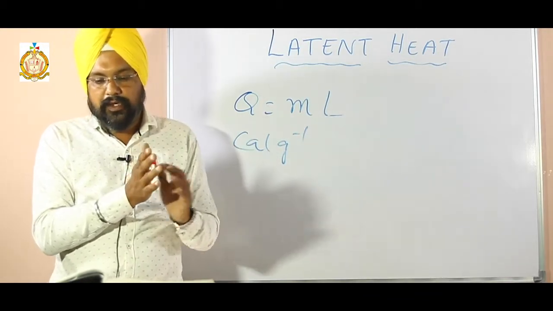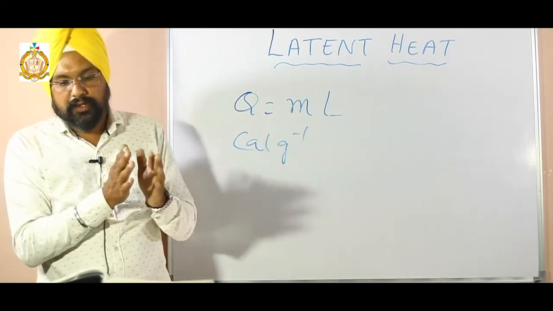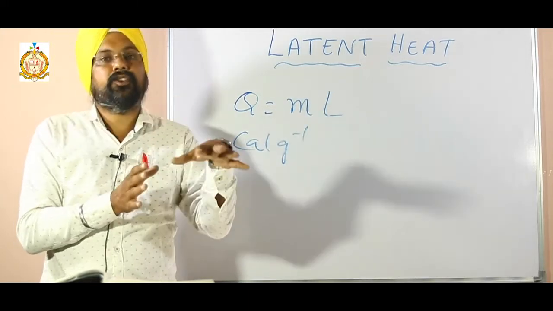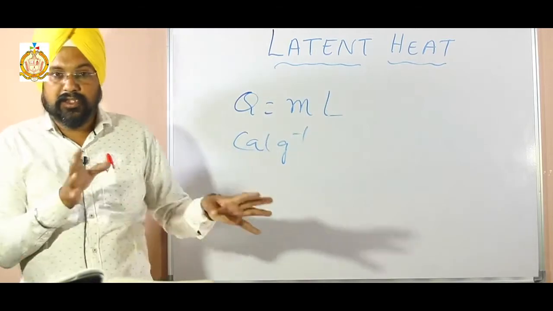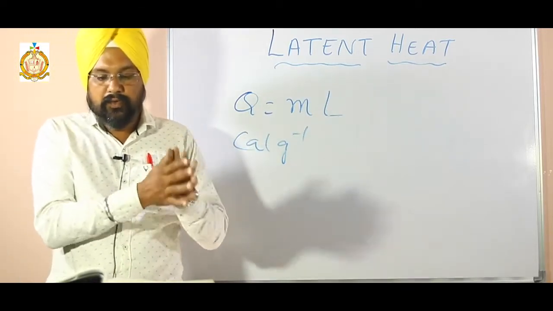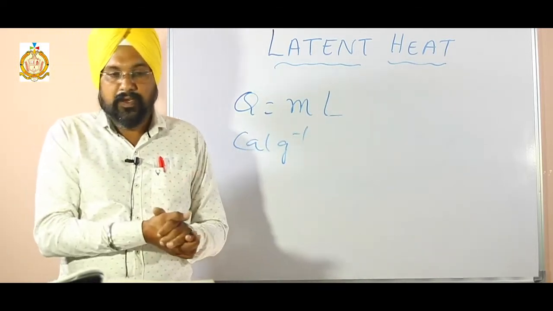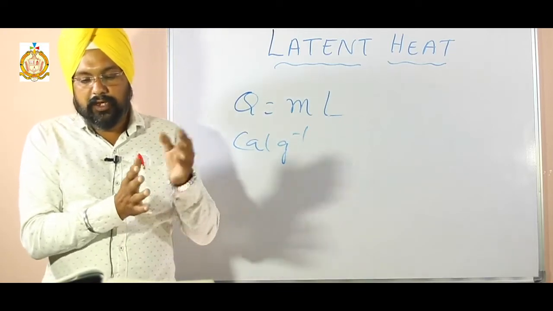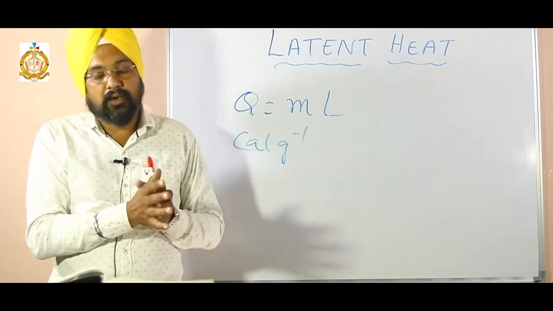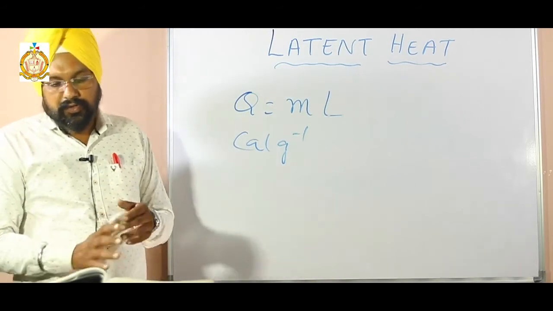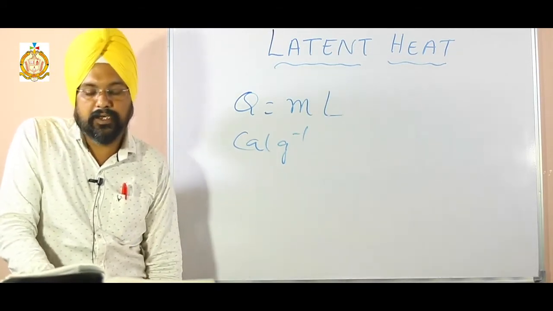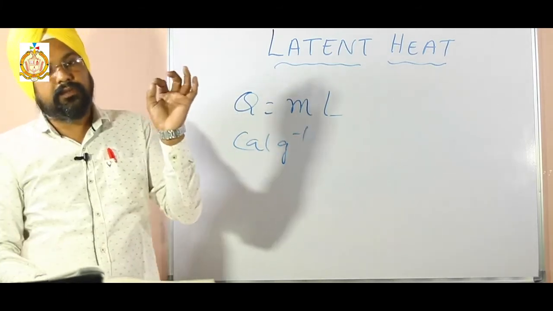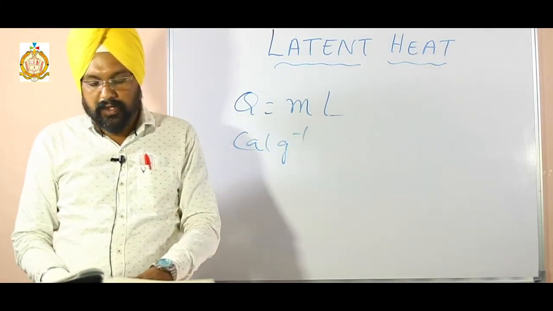If the latent heat of ice had been low, then the snow would melt within a short time, and there may be a flood in the rivers and no water after that. Similarly, in cold countries, water in lakes and ponds does not freeze all at once. The reason is the same: the specific latent heat of fusion of ice is sufficiently high. So in the first three lines, this reason should be there.